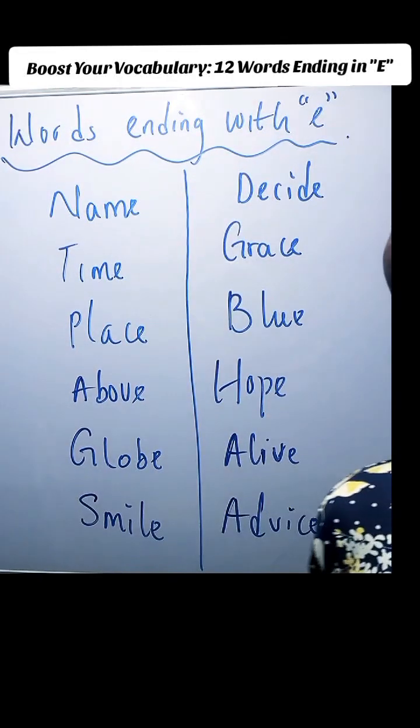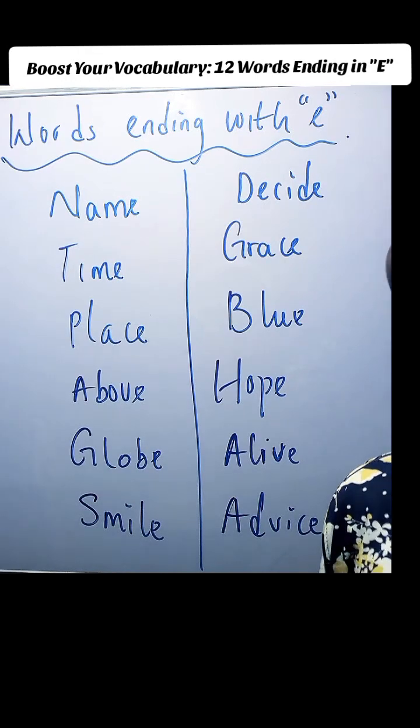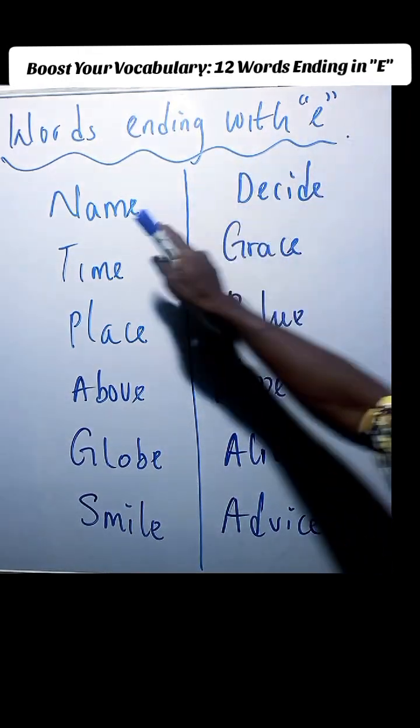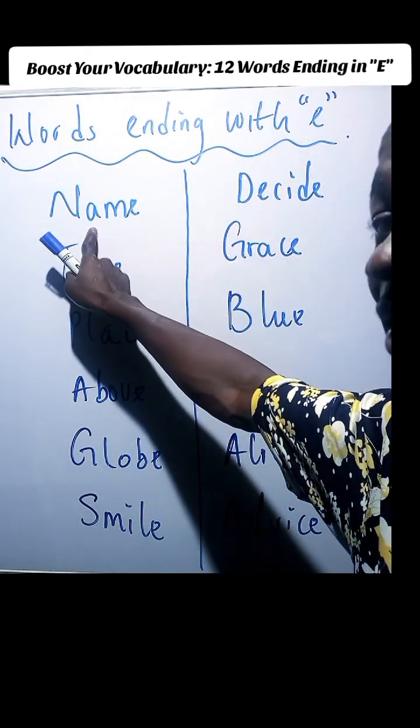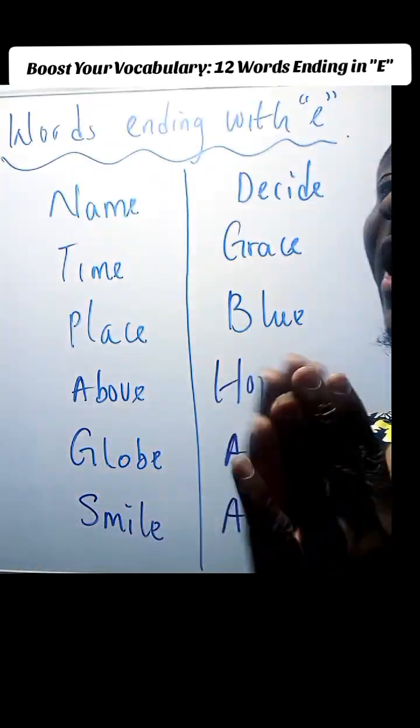Hello, my lovely ones. We have brought you a trick of words that end with E. Now, what is this trick? This trick is that any word that ends with E, the vowel that comes before it is going to sound like a letter. You know, the way you call it like a letter.